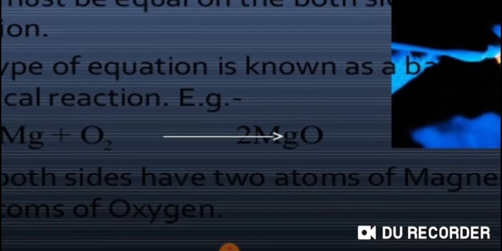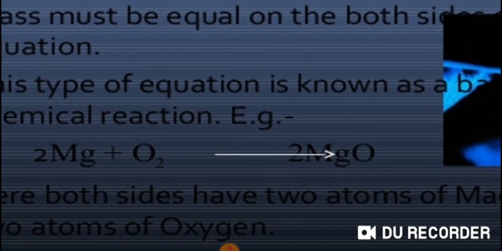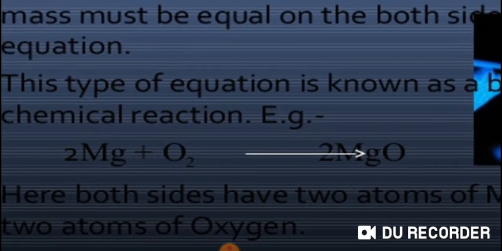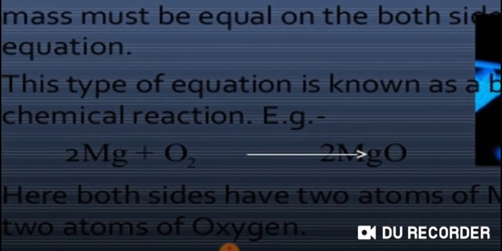Here the same chemical equation is written. We have added 2 with magnesium on the left hand side, and on the right hand side we have added 2 with magnesium oxide. And now when you count the number of atoms, oxygen has 2 on both sides and magnesium has 2 atoms on both sides. This is how we balance it, and then nobody can deny this reaction.